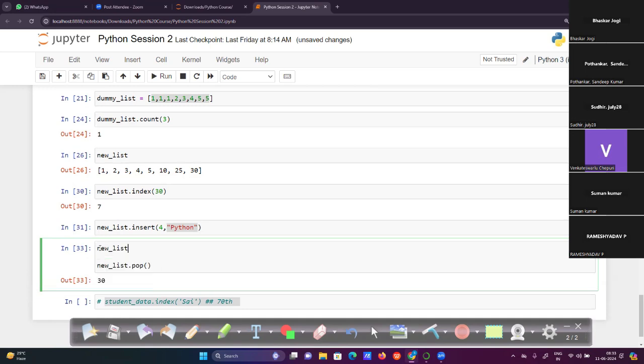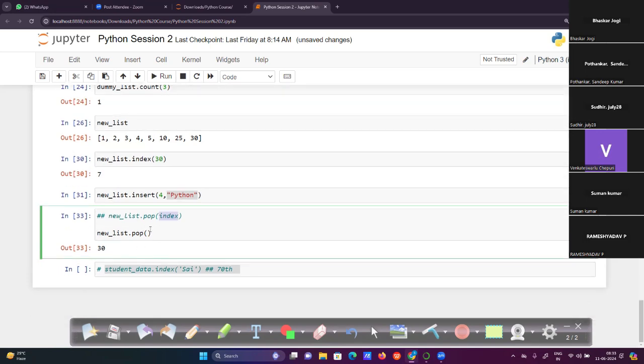New list dot pop, sorry, pop of index. This index value we are providing, and it will return, in the sense of the output we are getting, the value which we eliminated.